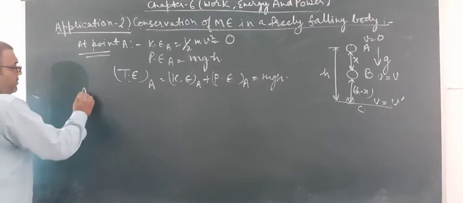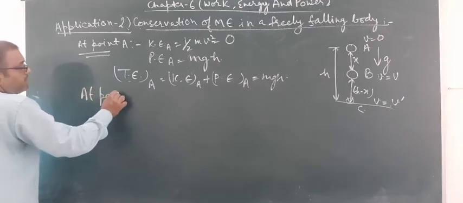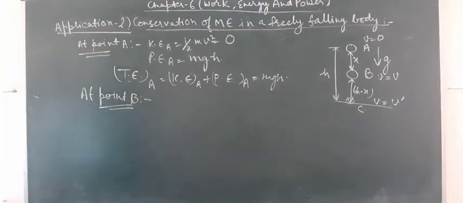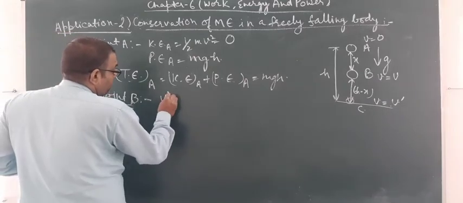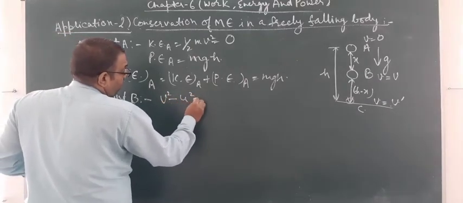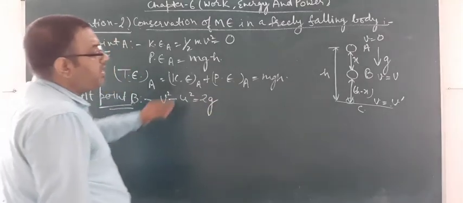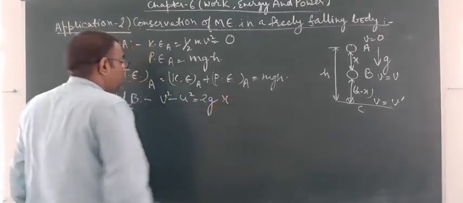Now at point B, look at here, the body had acquired the velocity of v. So we have to calculate the velocity, applying v square minus u square is equal to 2g and we had traveled distance x.